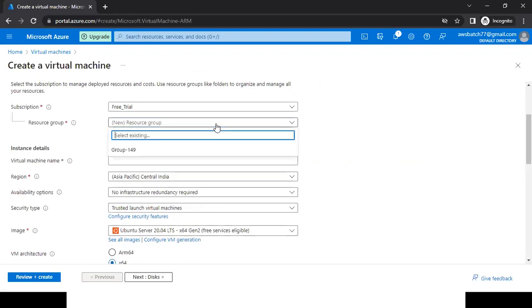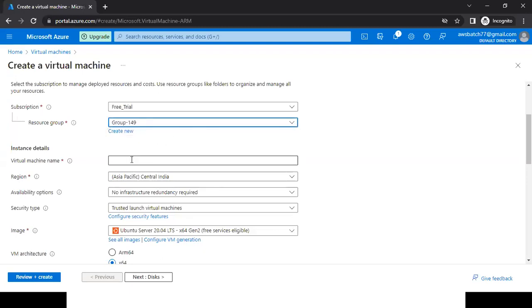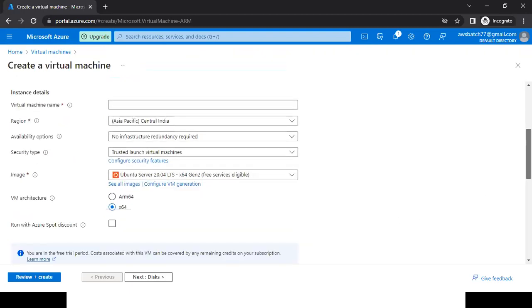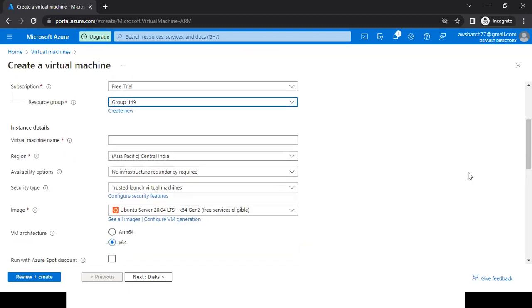Now you can see here, we are able to see our resource. Done. Now, in this particular option, we have multiple options to create this virtual machine, but right now we are only going to discuss the mandatory fields. In our upcoming session, we'll discuss some other options slowly.